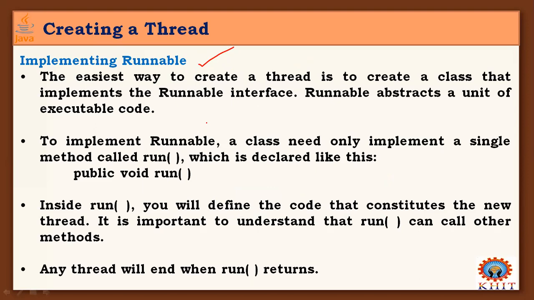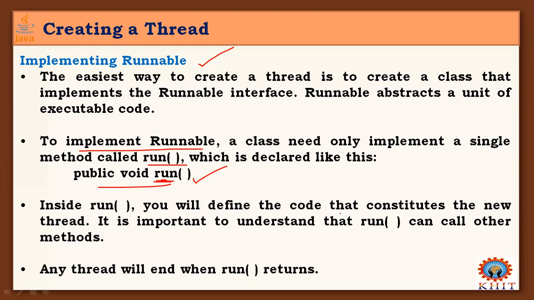To implement Runnable, a class need only implement a single method called run. This is the form of the run method. It is the only method defined in the Runnable interface, and we can override this method for running our threads.